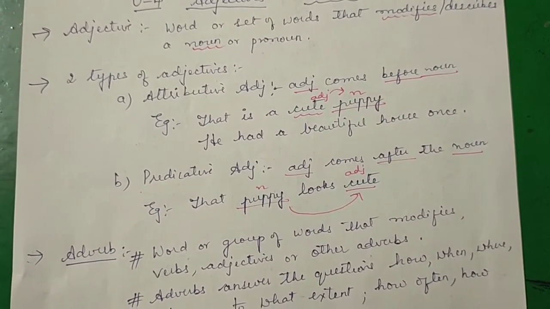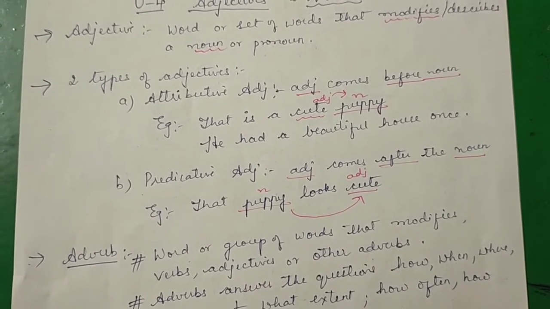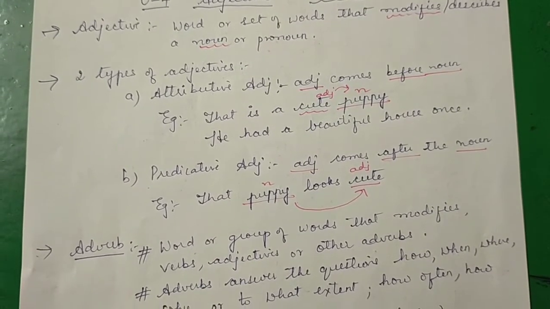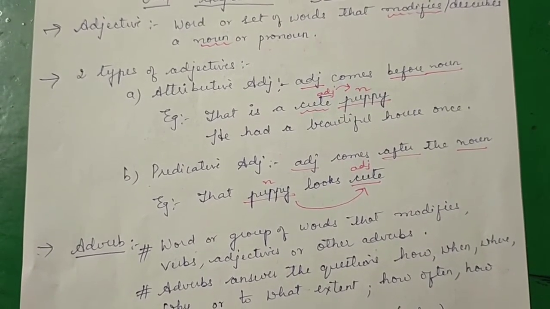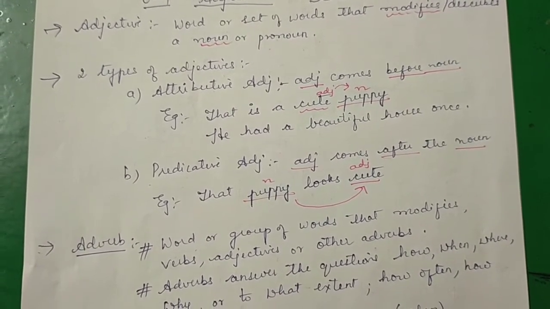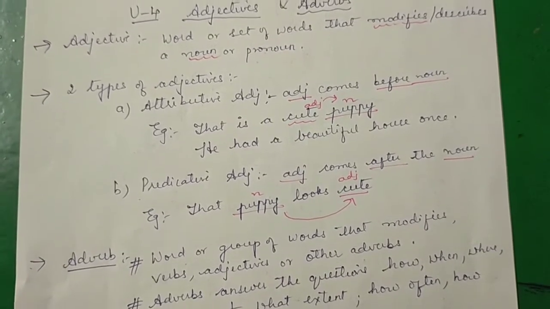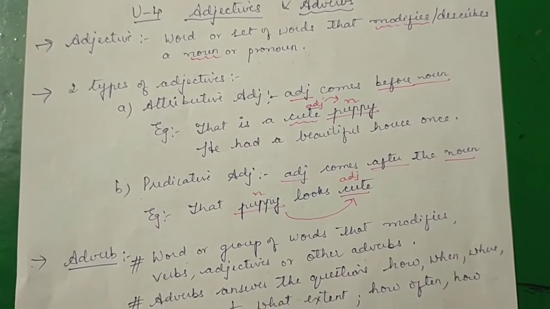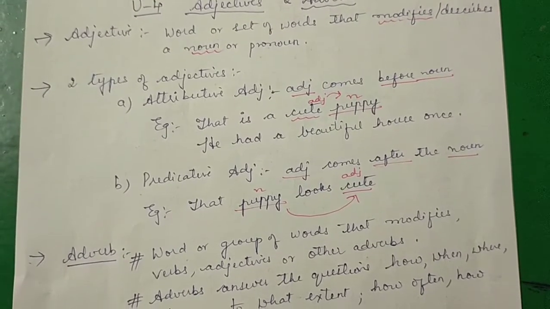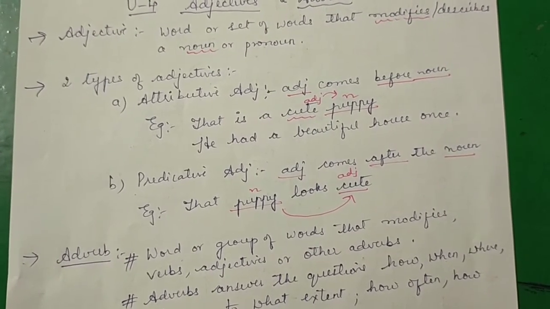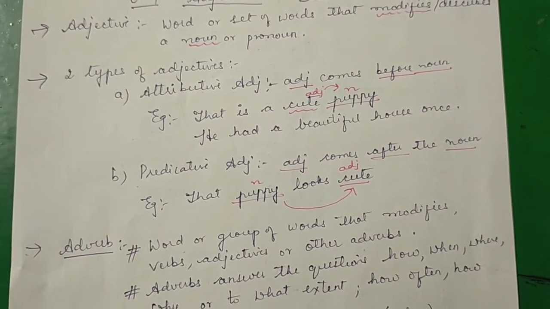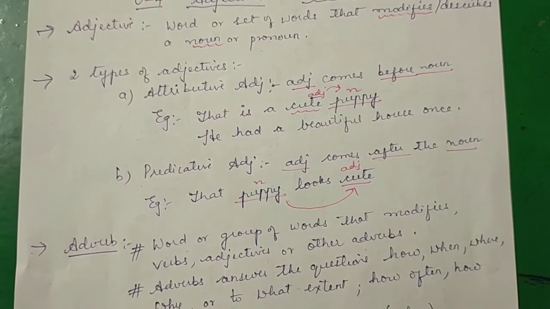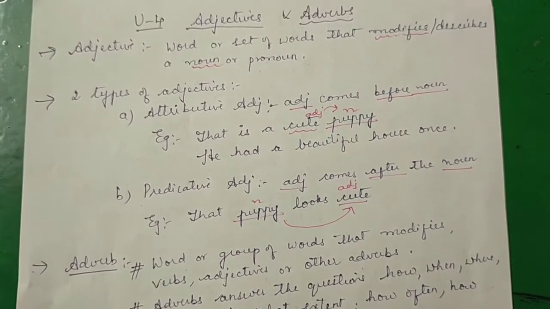He had a beautiful house once. Here house is the noun and beautiful is the adjective. So it describes the house. And then we have the predicative adjective. If the adjective comes after the noun, we call it a predicative adjective. That puppy looks cute. So here more information about the puppy is given. So cute becomes the adjective.